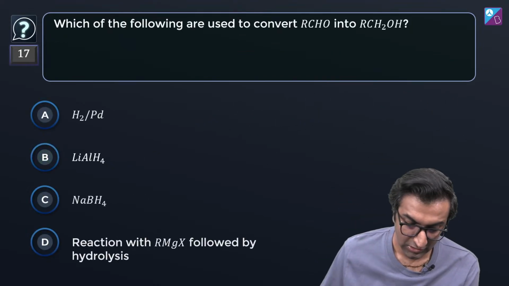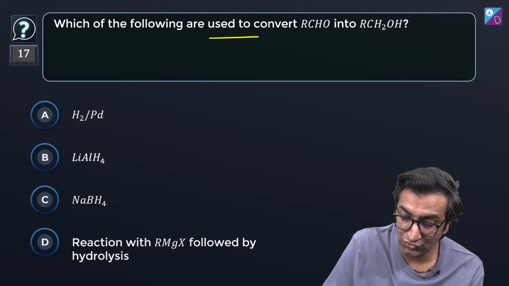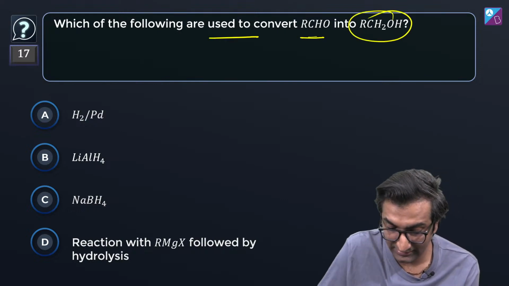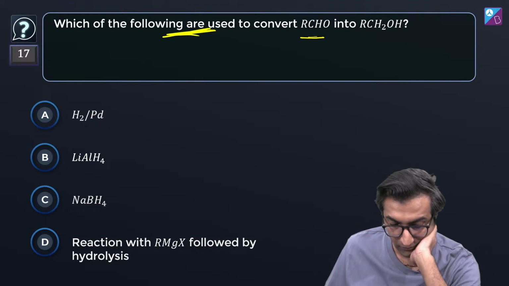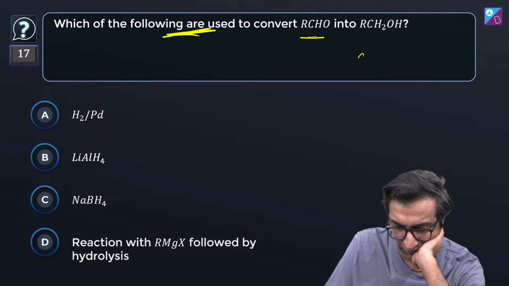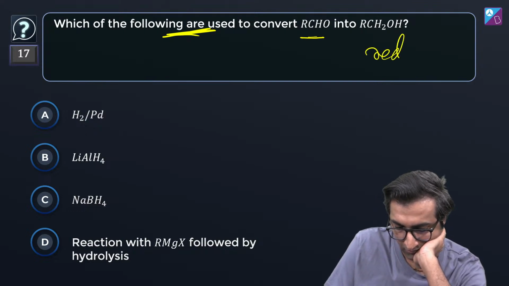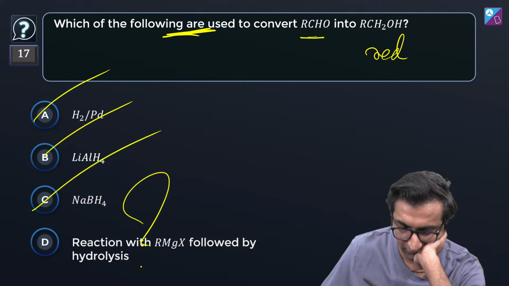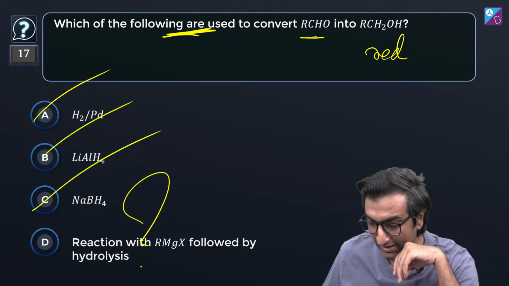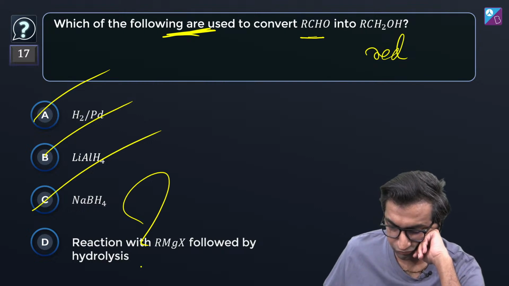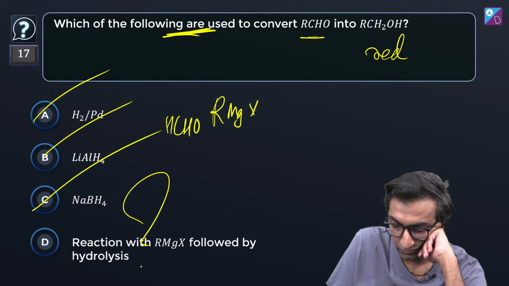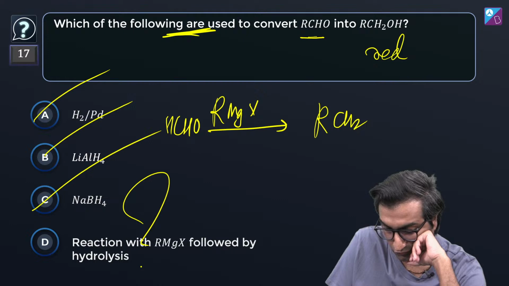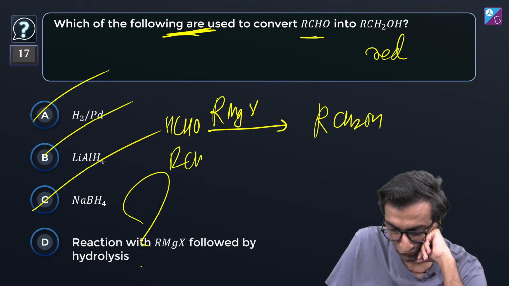Good job. Which of the following are used to convert RCHO to RCH2OH? Used, not used. Okay. What is this? This is oxidation? No, this is reduction. Reduction. Let's analyze option D. What happens in RMgX? When you have RMgX and HCHO, then you get RCH2OH. If you have RCHO, then you get R.